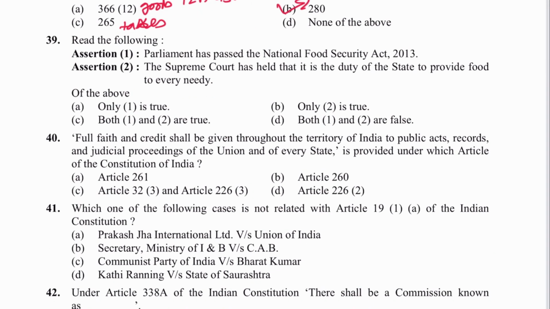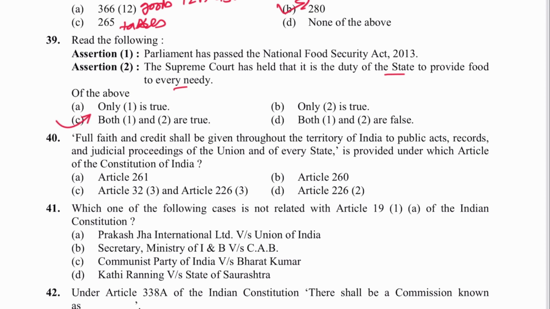Next is 39. Observations. Parliament has passed the National Food Security Act 2013. The Supreme Court has held that it is the duty of the state to provide food to every needy person. Both are correct. C is the answer.